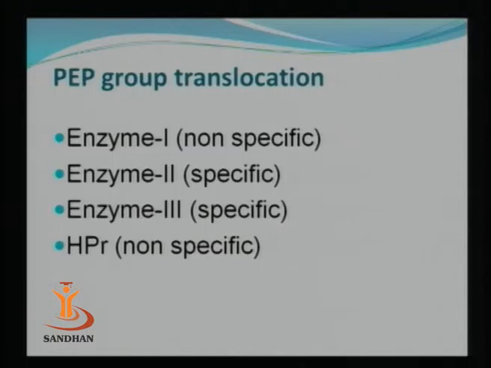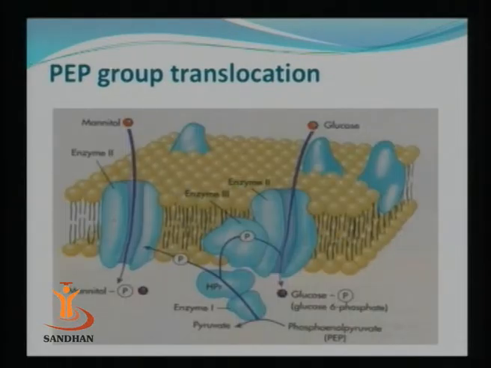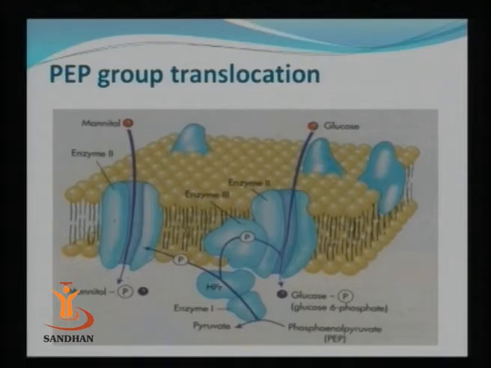Now out of this, enzyme 1 and the histidine containing protein are non-specific in nature. They are not specific for a particular substrate, while enzyme 2 and enzyme 3 are highly specific, or you can say they are substrate specific. Now you can see the figure. In the figure it is being shown the process of phosphoenol pyruvate group translocation.